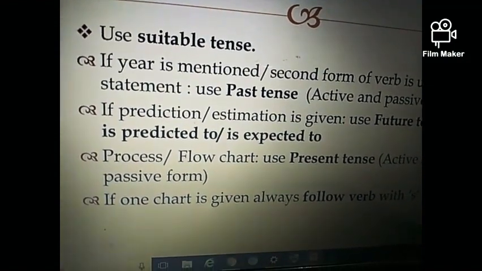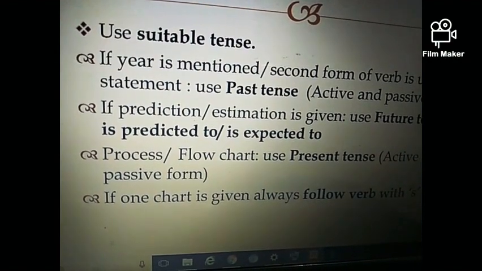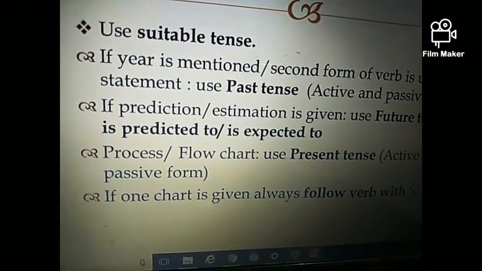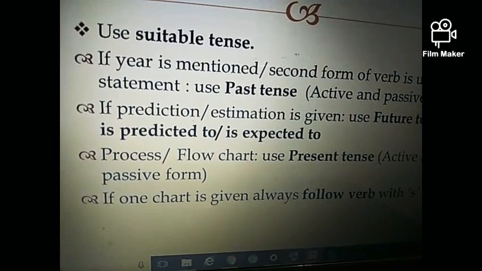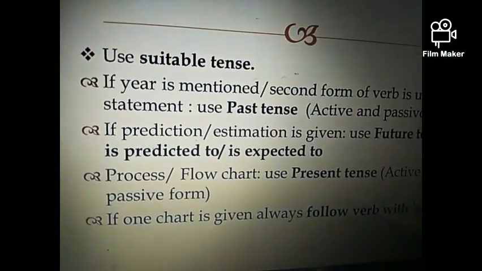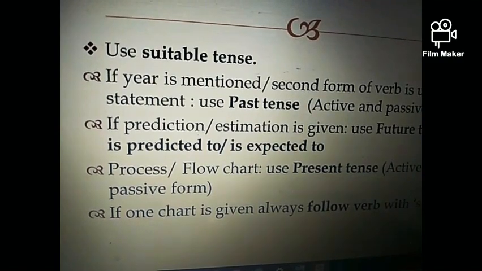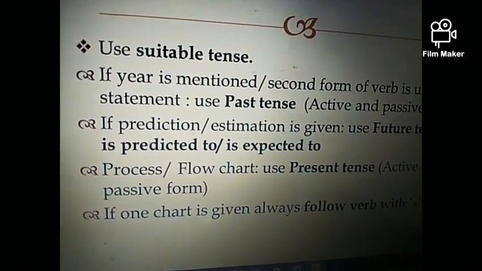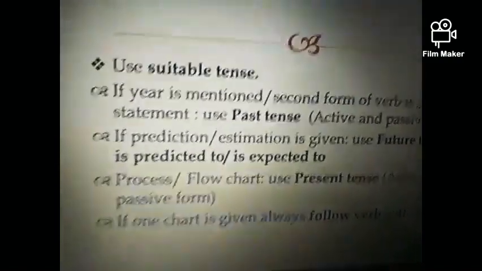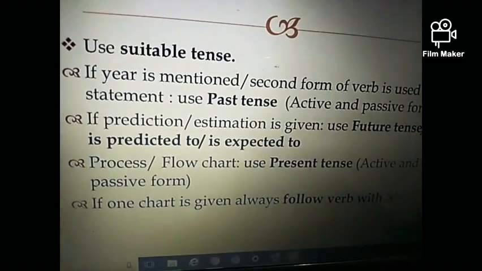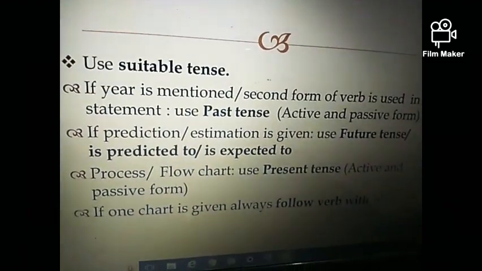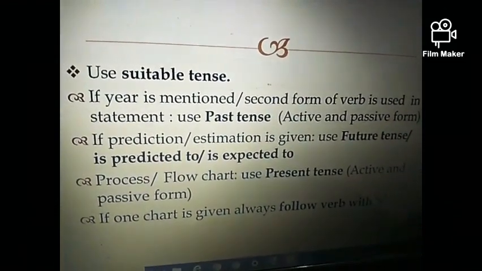Here you can see that there is only one chart, then we always have to follow the verb with s. Like if in the statement you also get show, then you have to replace it with another verb that should always be followed with s. Don't make these kinds of mistakes while writing task 1. You will be heavily penalized for doing these kinds of mistakes.